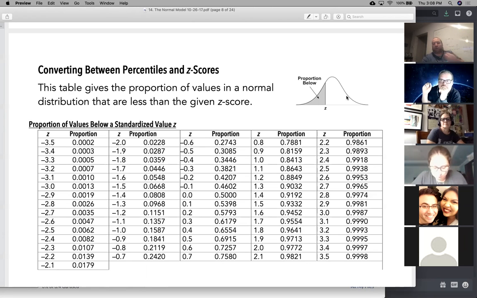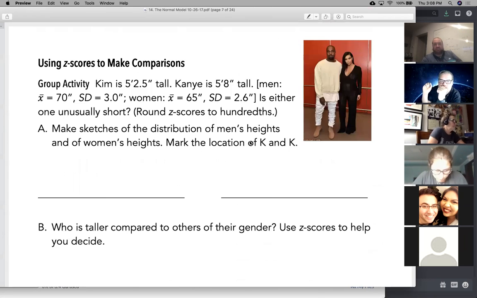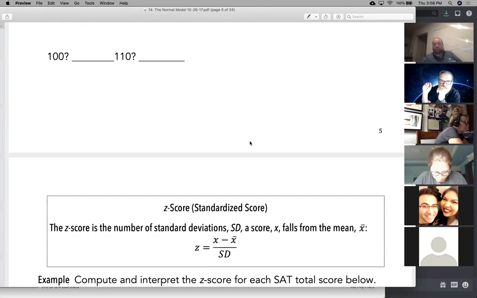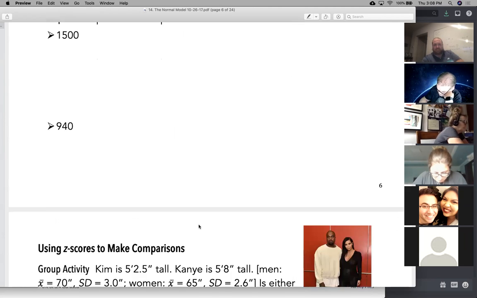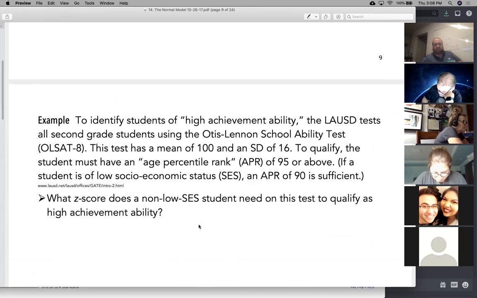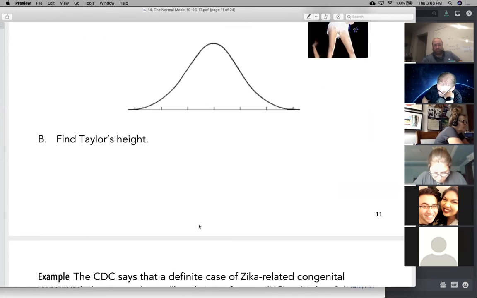Z-scores correspond directly to percentiles. Z-scores also correspond directly to raw data via this formula. So Z-scores connect to everything, raw data, percentiles. And after this we also did T-scores.